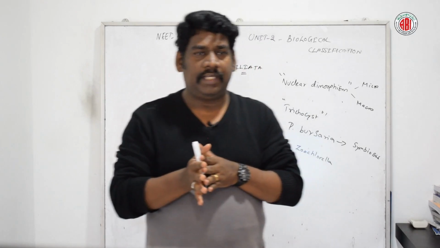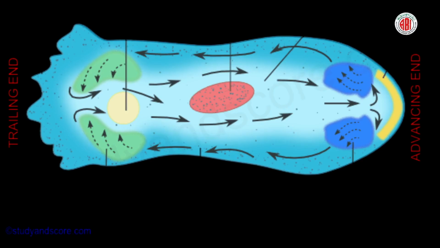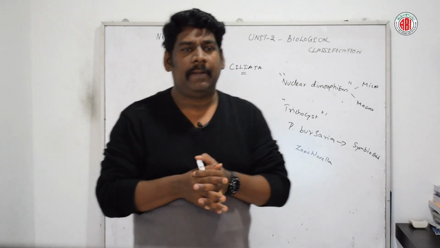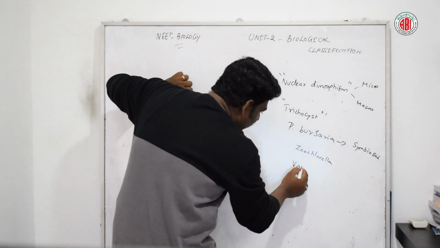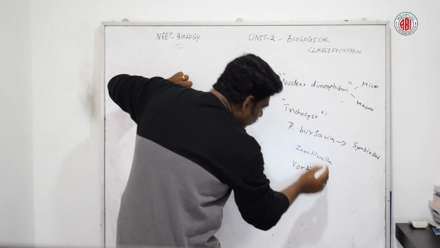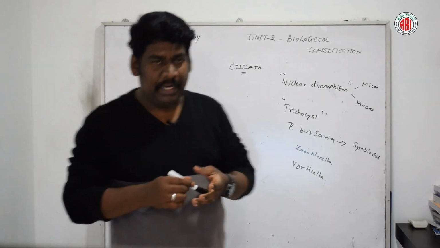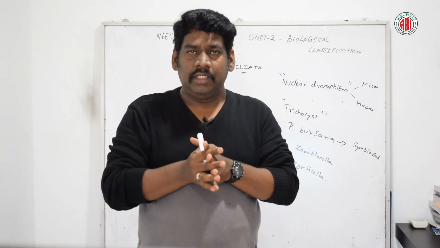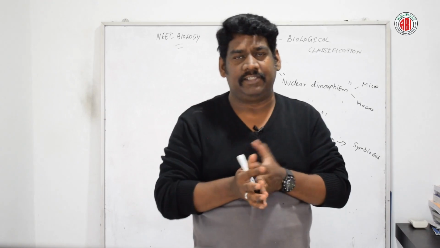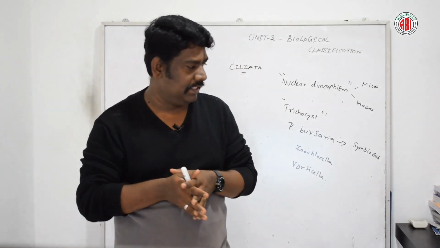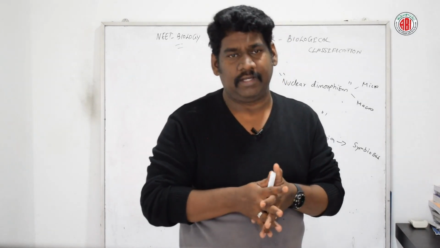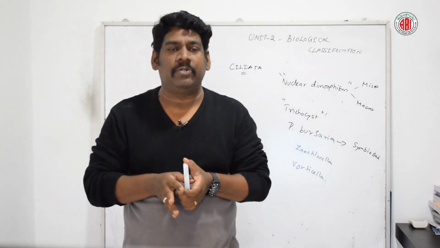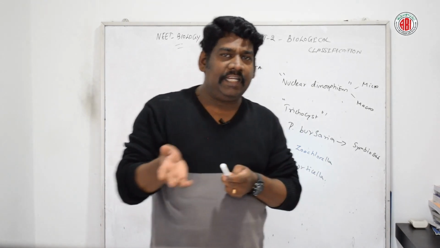Vorticella is commonly called the bell animalcule. This was the first protozoan to be discovered in the history of the discovery of protozoa, and it is an epizoic and colonial protozoan.